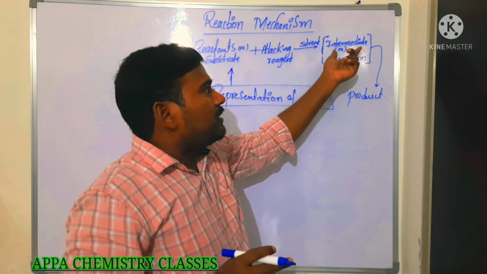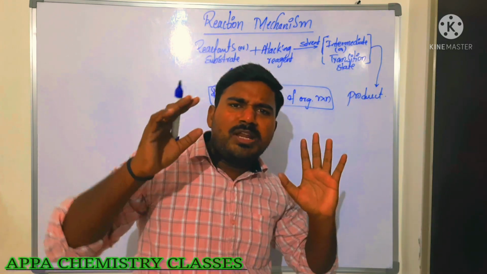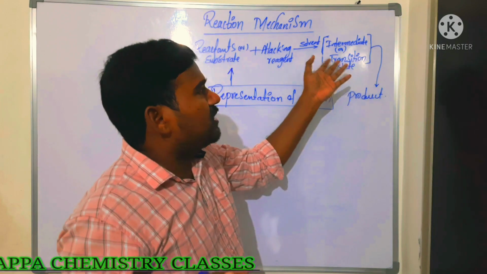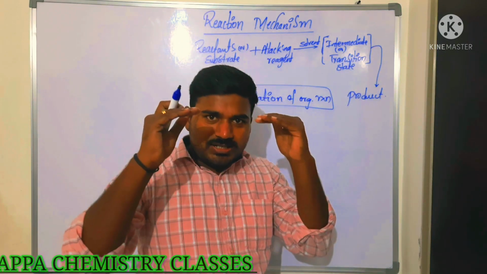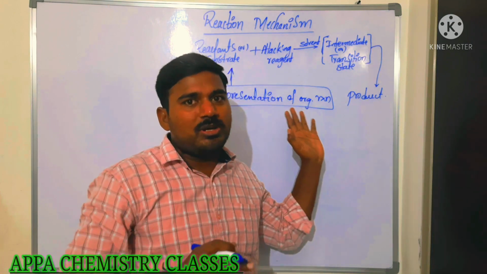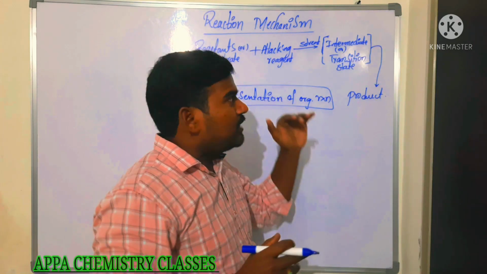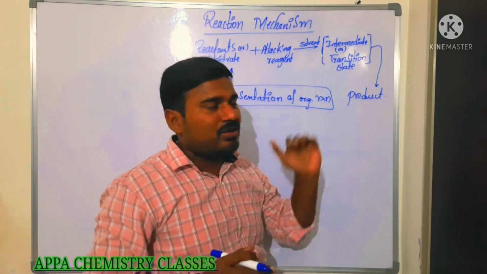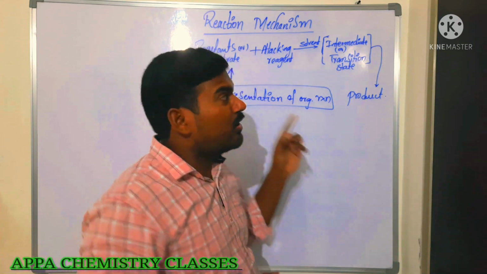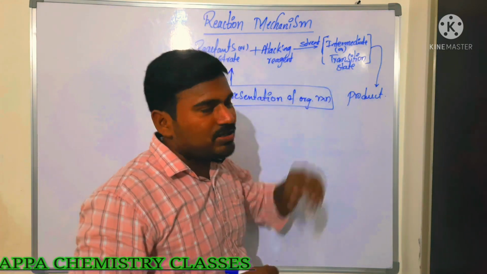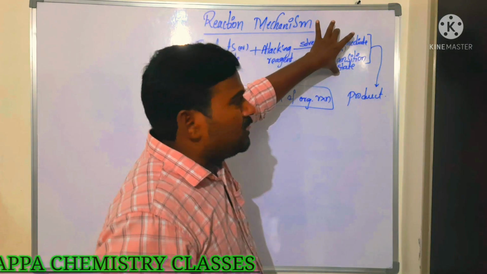Here intermediate compounds are also said to be the transition state. Every reactant has to cross this transition state. It has a certain energy, and that energy has to be crossed by the reacting molecules or substrate molecules. After reaction with the attacking reagent, they have to cross this transition state. Then only those substrate molecules are converted to products. If they are not crossing the transition state, they won't form the product. So it is the most important one.